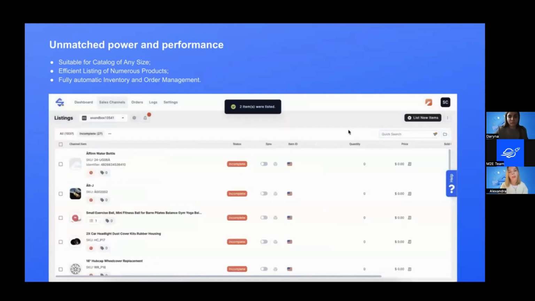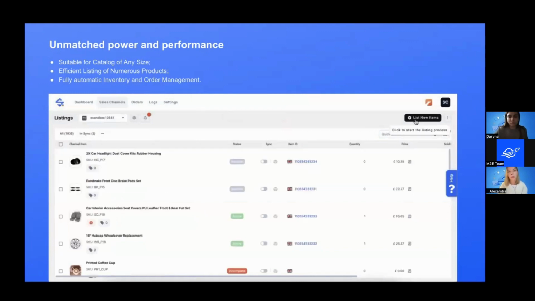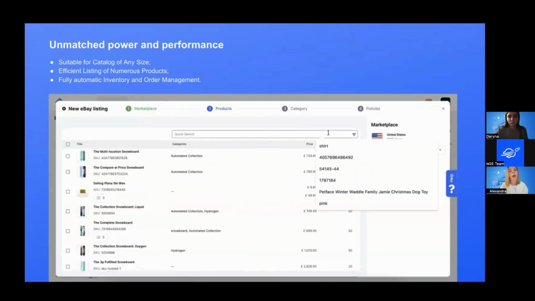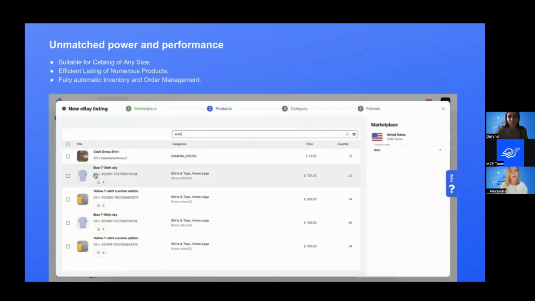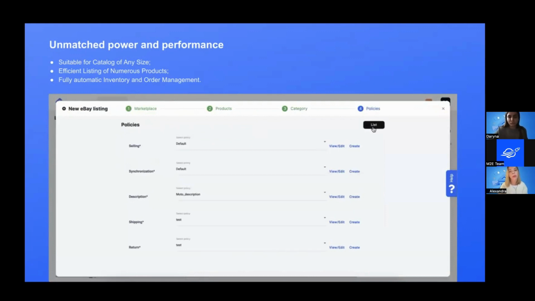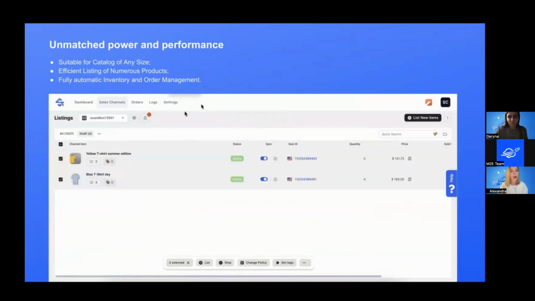So the major channel integrations we have include the listing wizard, and the listing wizard just contains a few simple steps to complete. You don't need to be a technical guy. You don't need to have a lot of experience with different e-commerce solutions. Just come, follow the steps, and complete the listing, and enjoy your products on the channel, available for purchasing. And this way you could grow your sales rapidly.